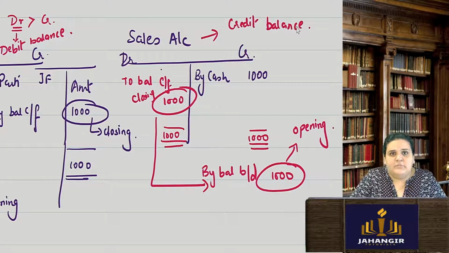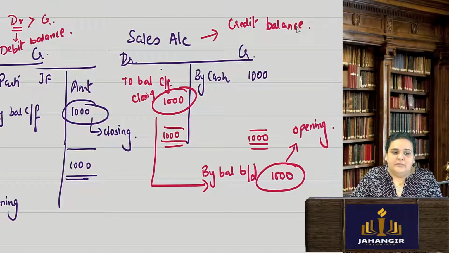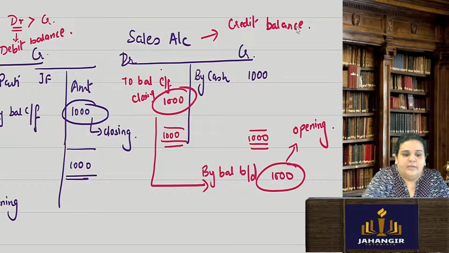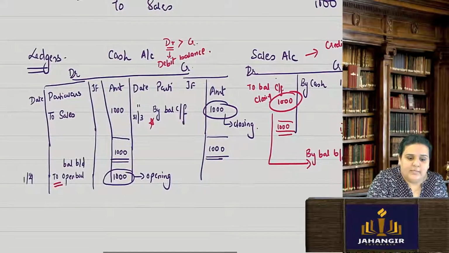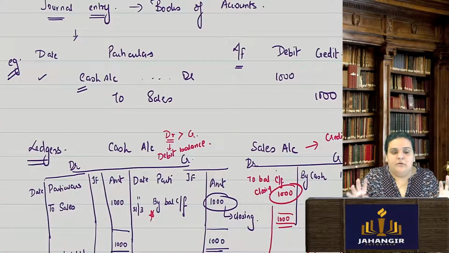Sales can have a debit balance, but generally it does not. Sales is an income, nominal account. It's always credited, unless you have something like a sales return. But sales return generally we prefer making a separate ledger account. Okay, so with this I have explained to you the journal entry, the journal book, and ledgers.